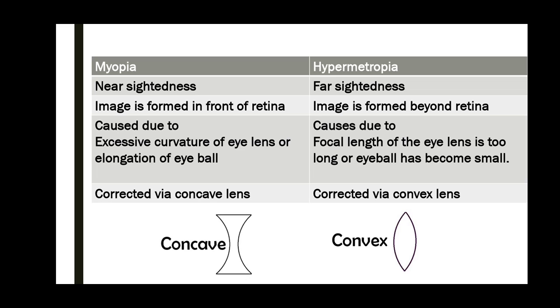In myopia, the image is formed in front of the retina, whereas in hypermetropia, the image is formed behind the retina. Myopia is caused by excessive curvature of the eye lens or elongation of the eyeball, whereas hypermetropia is caused by the focal length of the eye being too long, or the eyeball itself being small. So myopia can be corrected with a concave lens, that is a diverging lens, but hypermetropia can be corrected with a convex lens, which is a converging lens.